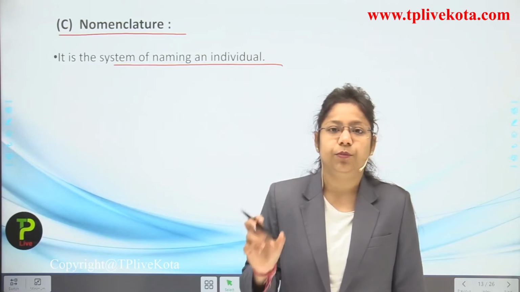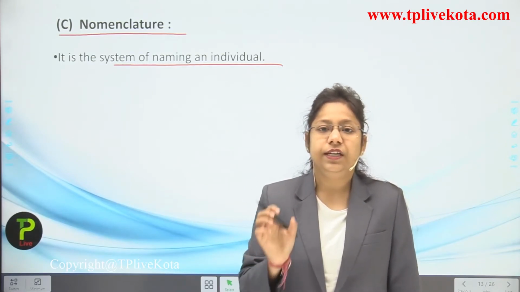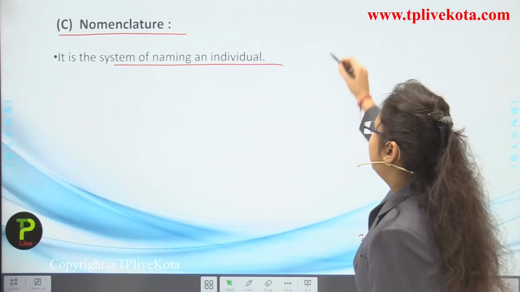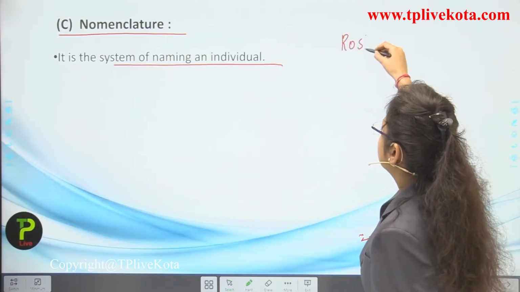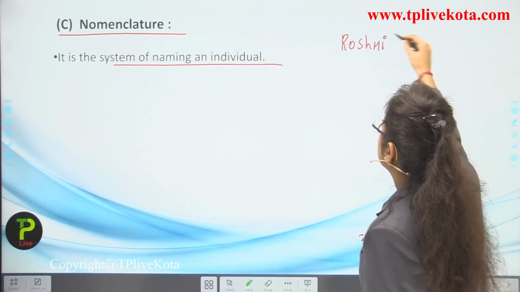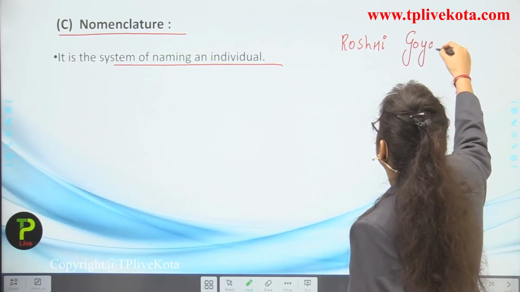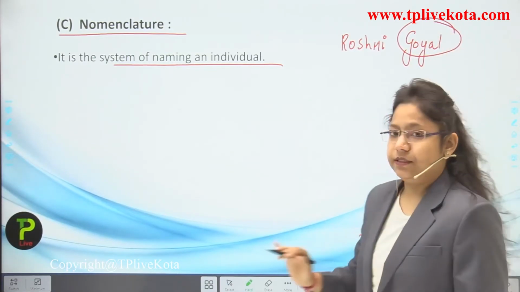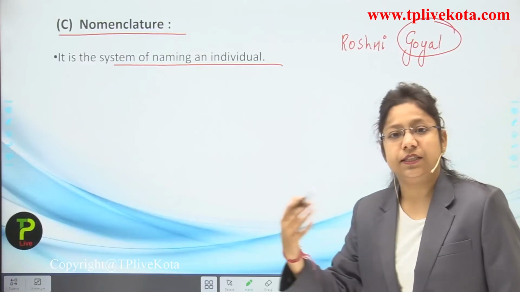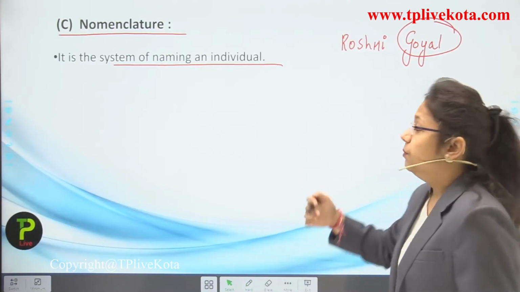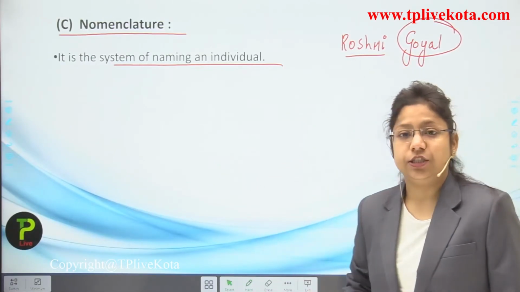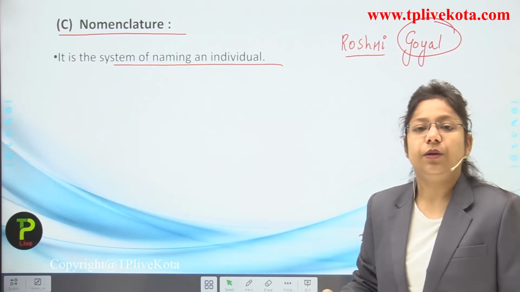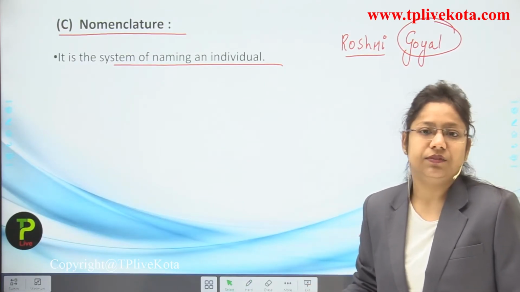Actually the surname of your name was fixed. Only the first name has to be chosen. Like my name is Roshni Goyal. So this Goyal will be fixed. This will not change because it has come from my family. But this first name will be changing, because it will be according to the family members.